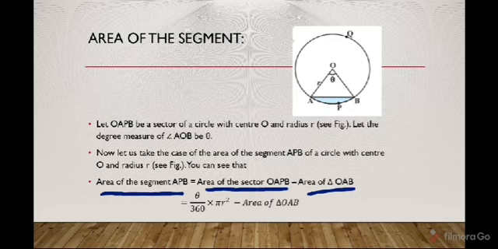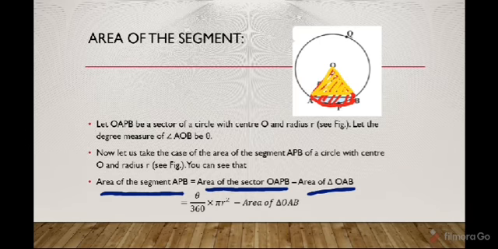Let me explain this again. First of all, find the area of this whole minor sector, and from it subtract the area of triangle OAB.